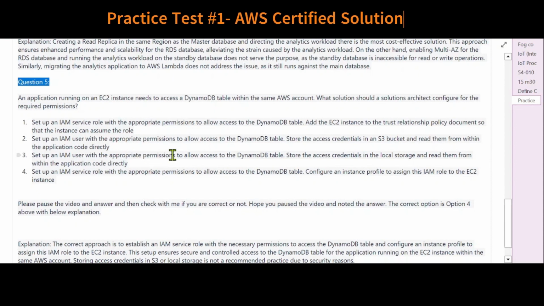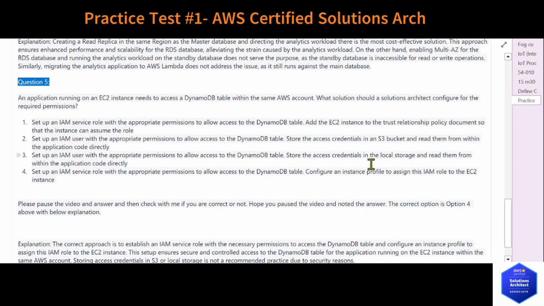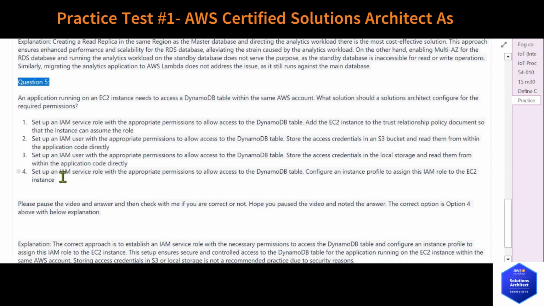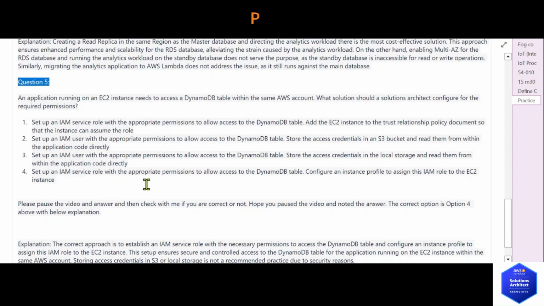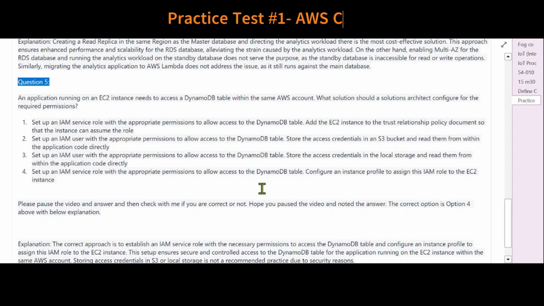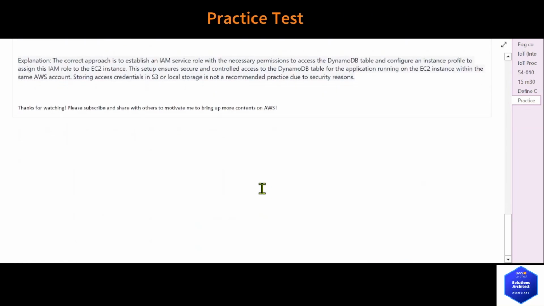Set up an IAM user with the appropriate permissions to allow access to the DynamoDB table. Store the access credentials in the local storage and read them from within the application code directly. 4. Set up an IAM service role with the appropriate permissions to allow access to the DynamoDB table. Configure an instance profile to assign this IAM role to the EC2 instance.